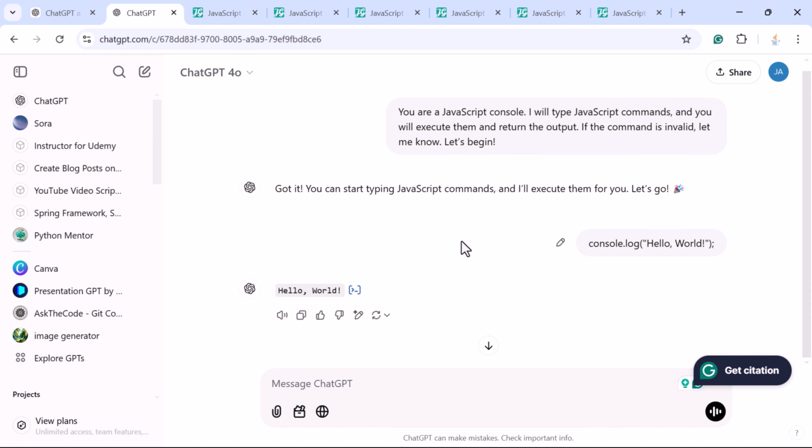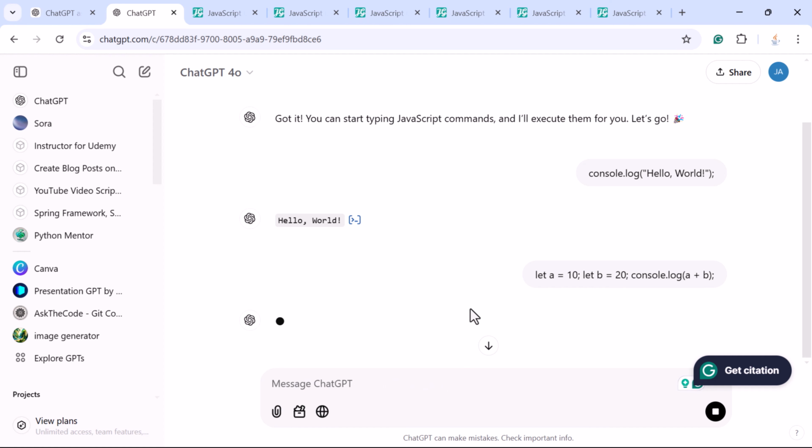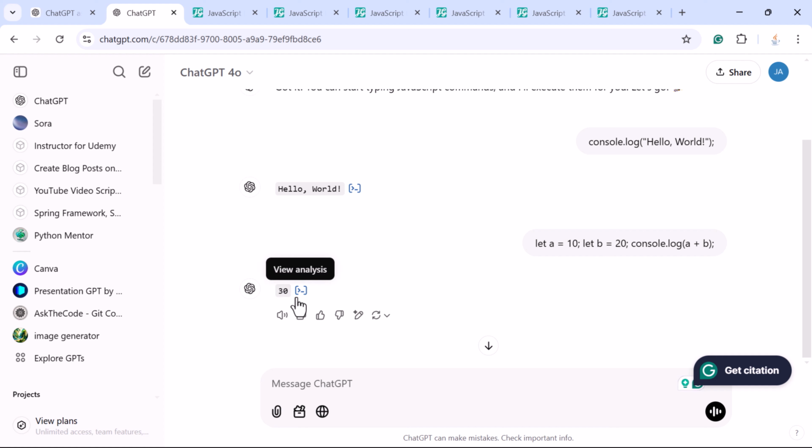Next, let us see declaring variables. So here just type the JavaScript code: let a equal to 10, b equal to 20, and this is the console statement to add these two numbers, and just submit this prompt. ChatGPT evaluates the expression and returns the result 30. It's a great way to test simple mathematical operations and variable declarations.